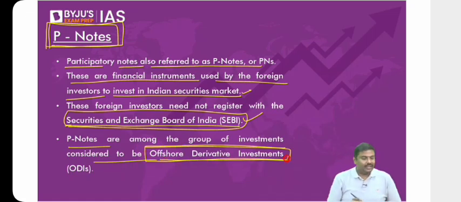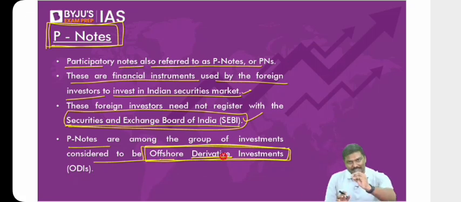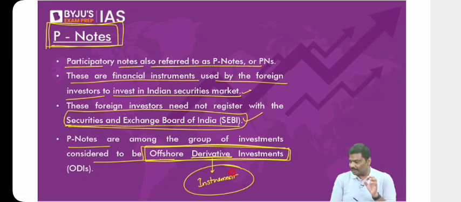The P notes are among those investments which are considered to be offshore derivative instruments. Right now, there's a technical term called a derivative. Very complicated concept. Let me simplify this. What is the meaning of a derivative? A derivative is an instrument which doesn't have any independent value. I repeat, have a look at this.